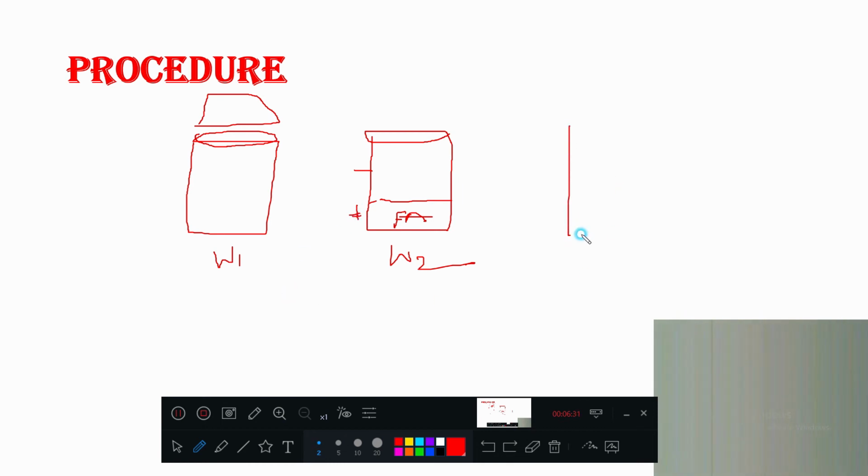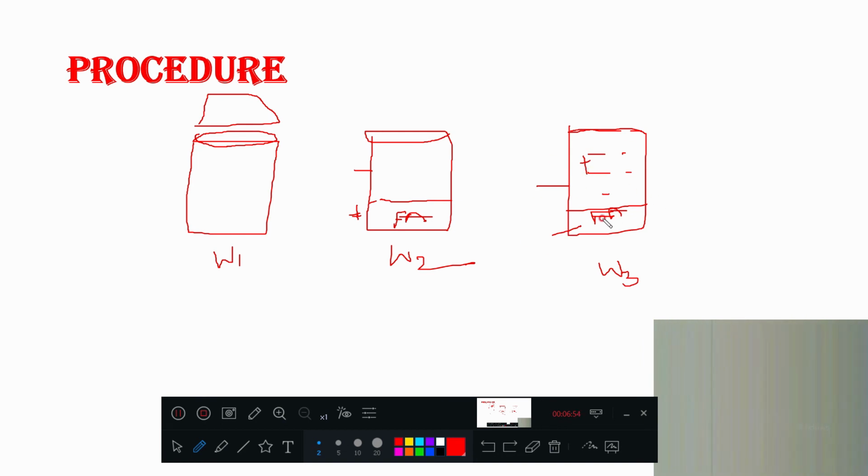Third case, in the third one, what you are doing? Aggregate is also there. To this one only you are adding water. You are adding water up to here. So this contains what? W3. W3 contains glass cylinder or pycnometer weight, fine aggregate weight plus water weight.